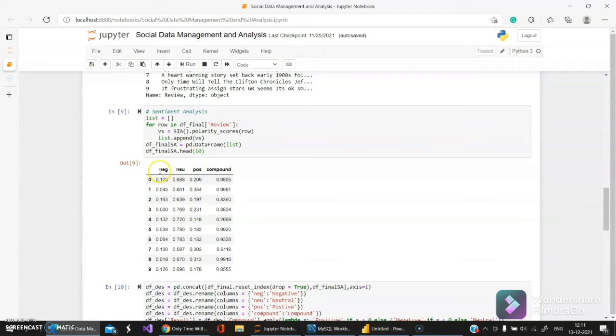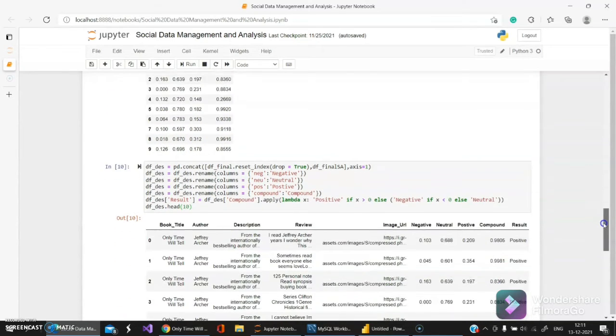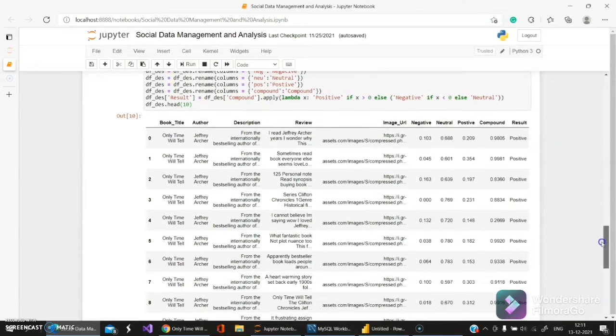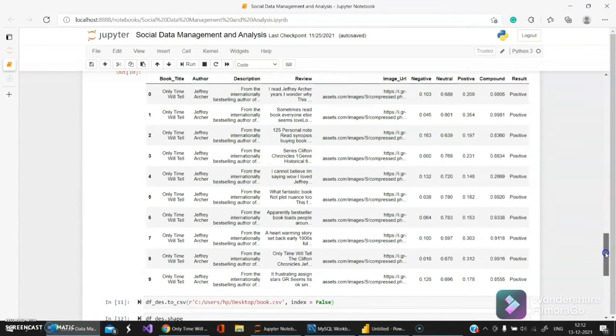I can see here I'll get negative, neutral, and positive polarity and a compound score, a final score for the analysis purpose. Again, I'm going to add these 2 data frames into one. So I can see here I got negative, positive, neutral scores and a result for each review of each book, and this I have stored into one data frame.